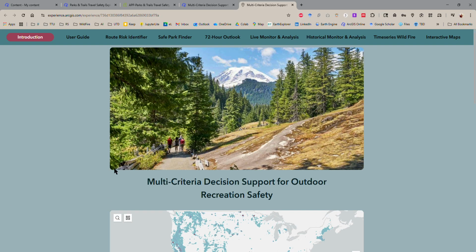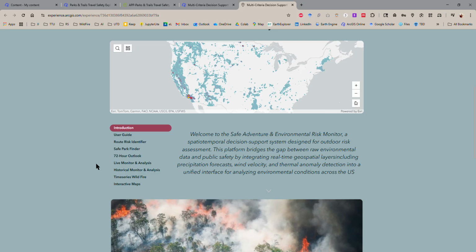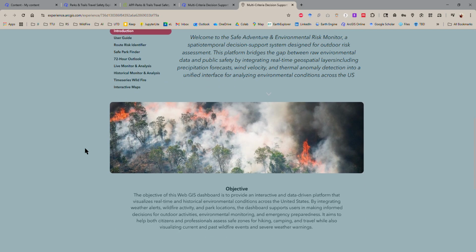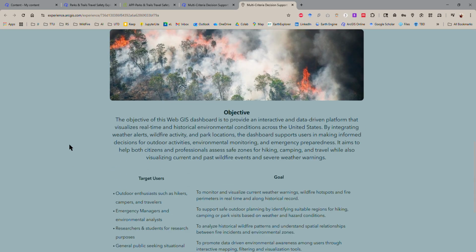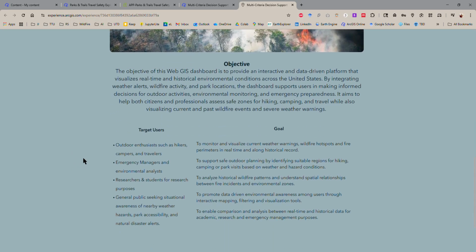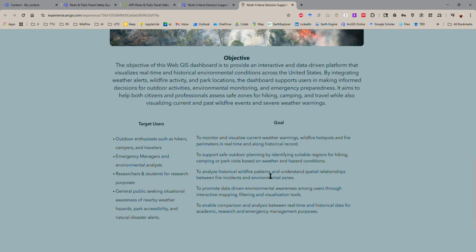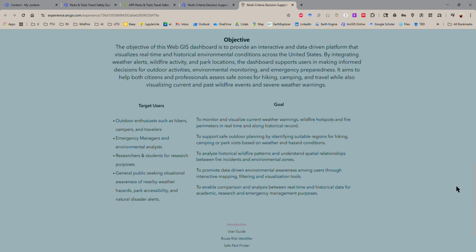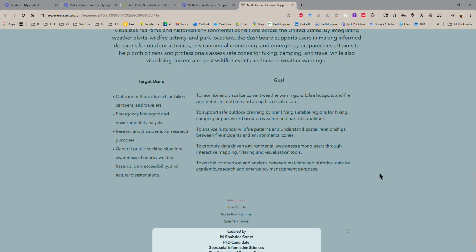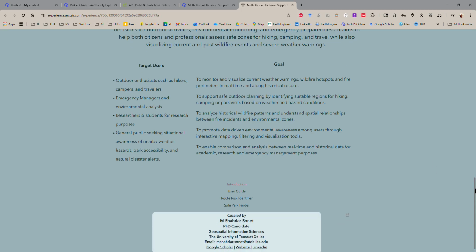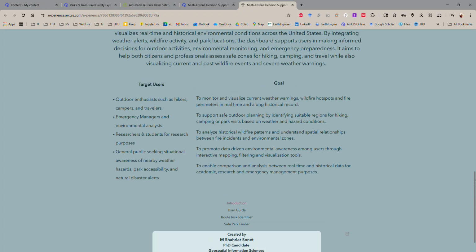As you can see here, we have the contents of the web app, and then you'll find the objectives that I have been talking about. The target users are also defined here, and the overall goals that I have defined for this project. I will not go one by one into these, but I will jump into the sections.